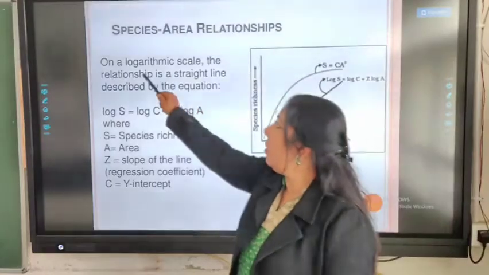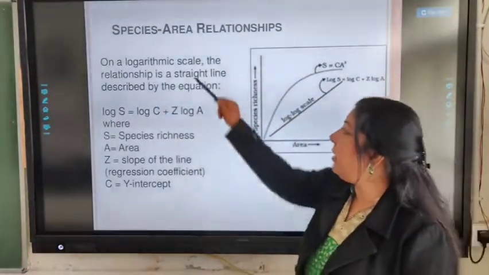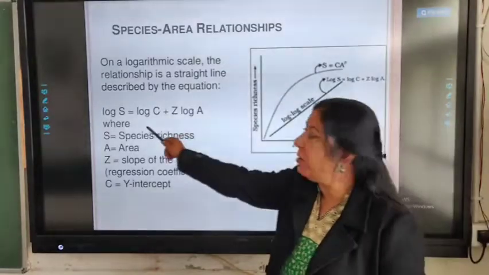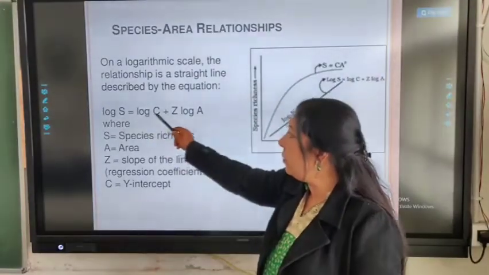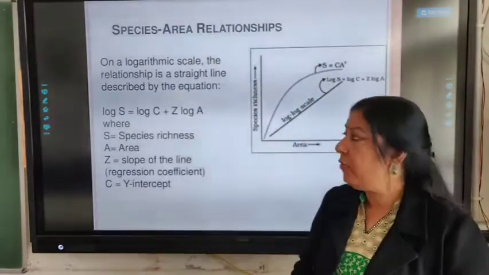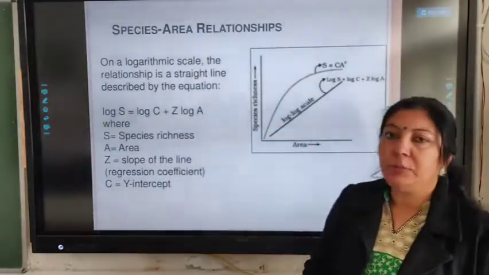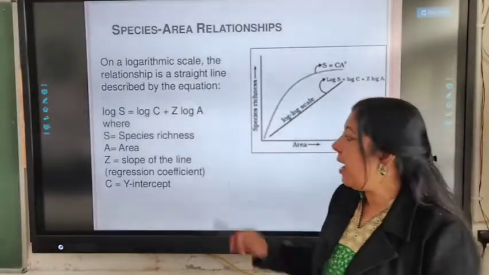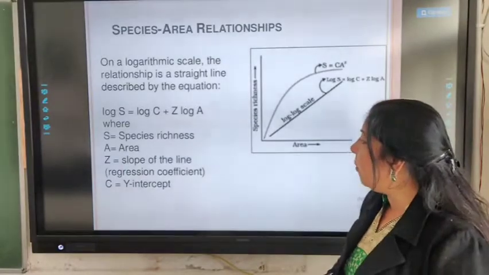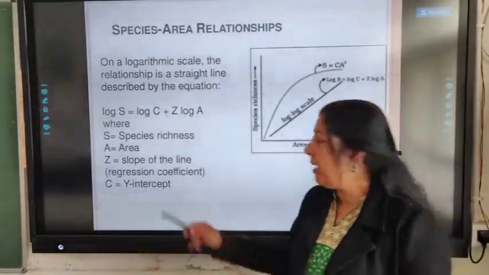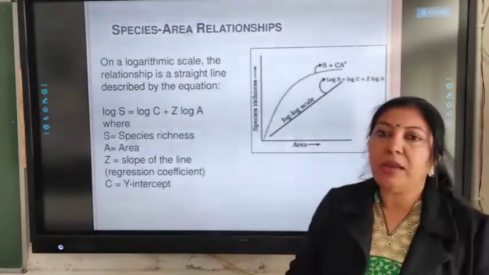So we can say on a logarithmic scale, the relationship is a straight line described by the equation log S is equal to log C plus Z log A, where S stands for species richness, A stands for area, Z is the slope of the line or the regression coefficient, and C is the y-intercept.